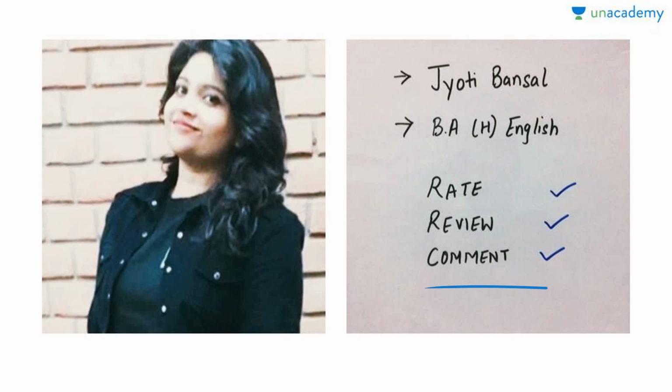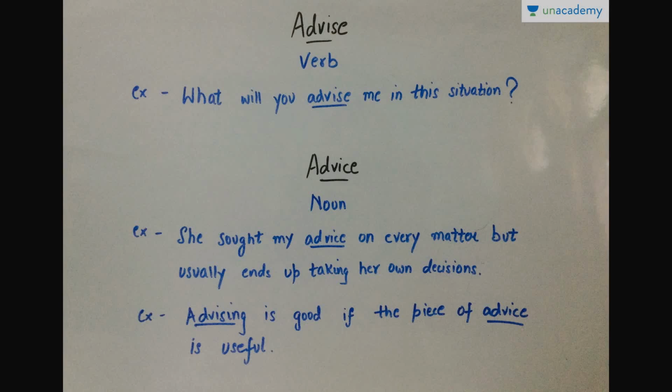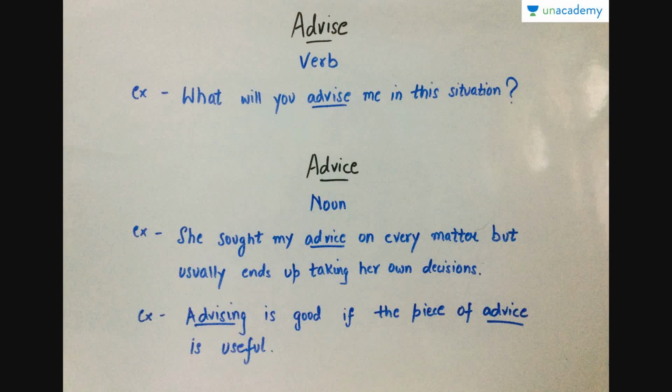So, as you all know, we are on the journey of learning words often confused. We are learning the words that we often tend to misinterpret or misunderstand. In the previous lesson, we learned 5 pairs of words. Today also, we will follow the same pattern. We will learn 5 more sets of words. So let us start. The first set is advise and advice.